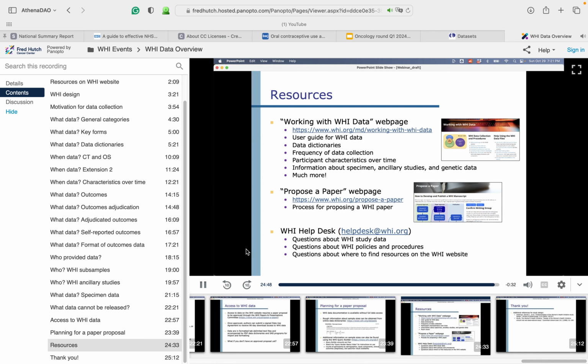You can also find information about the process of proposing a WHI paper at the Propose a Paper webpage. Finally, I want to highlight the wonderful resource of the WHI Help Desk, which is available to answer your questions about WHI study data, WHI policies and procedures, and more. If you have questions while planning your paper proposal, please reach out to the Help Desk for assistance.